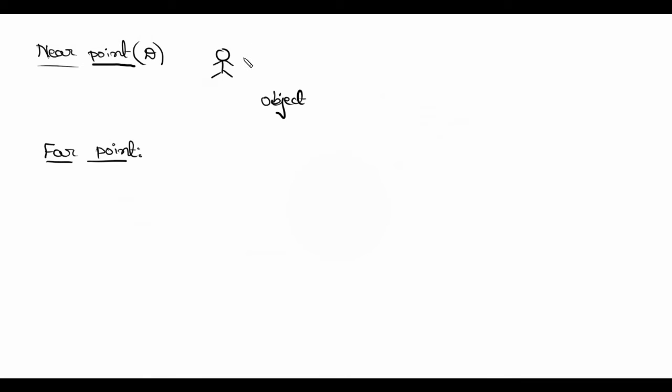Fine. And this minimum distance at which we observe the object clearly is nothing but the near point.